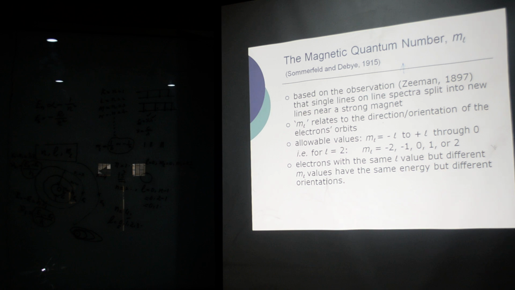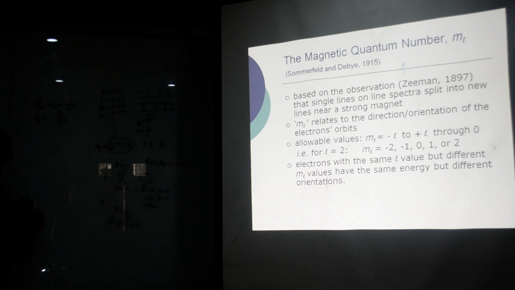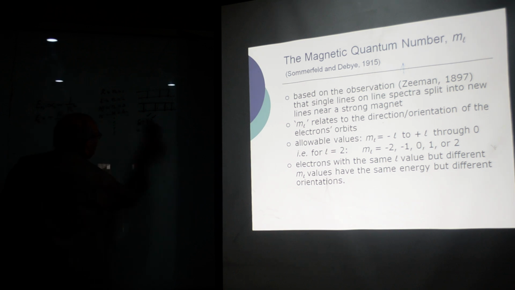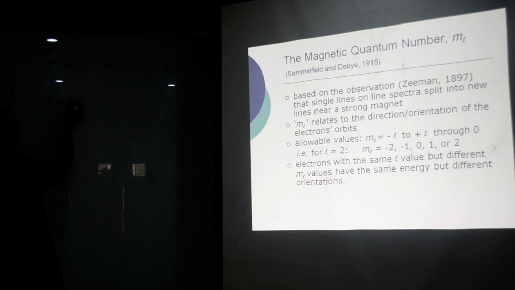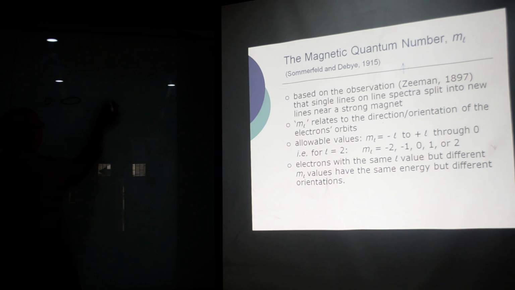Based on the observation of Zeeman, that a single line in line spectra splits into new lines near a strong magnet, ML relates to the direction or orientation of the electron orbit. You can see the electron orbit. When I say electron orbit, the electron orbit is this, and electron orbit can be this, and electron orbit can be this.